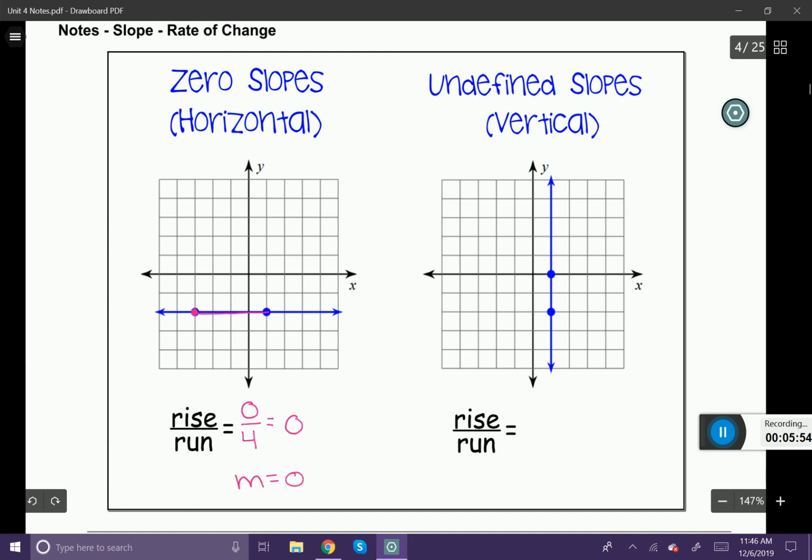In this example, this is an undefined slope. It's just a vertical line. So let's do that rise over run thing. I'm going to start with this point. I'm going to rise 2 units. And you can see that once I get there, I'm not going to run to the left or right at all. Therefore, my run is 0. Anytime you try to divide by 0, the calculator will most likely say error. You can't do it. You can't divide something into 0 groups. And therefore, this is an undefined slope, which will be represented by UND.